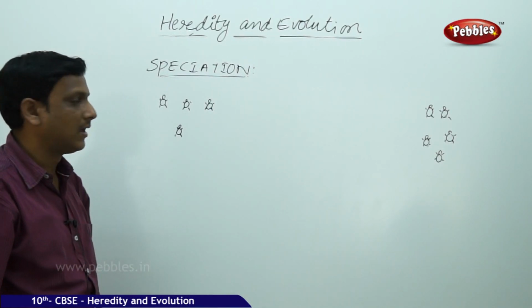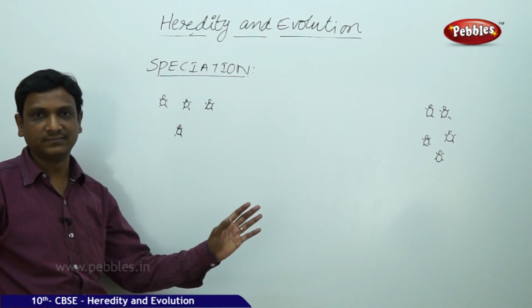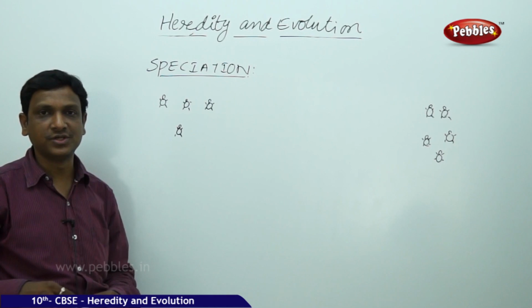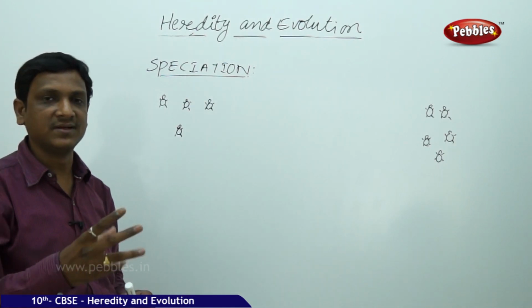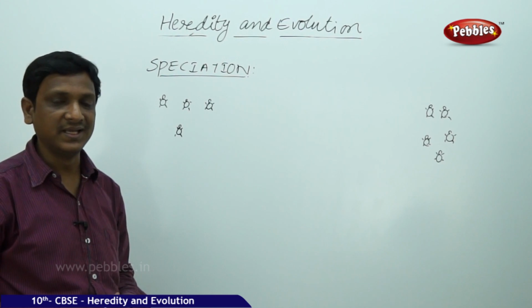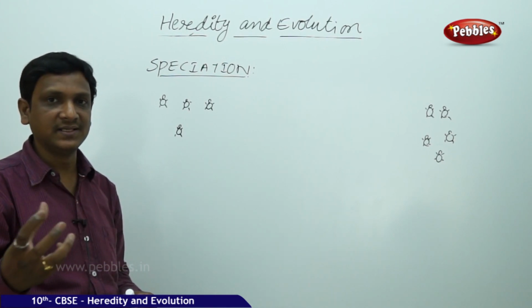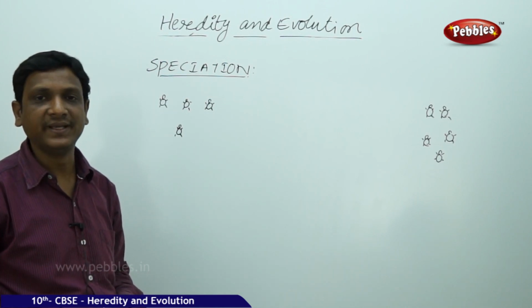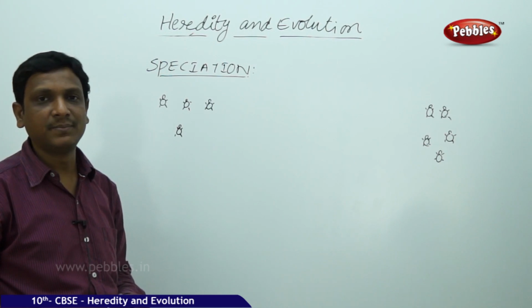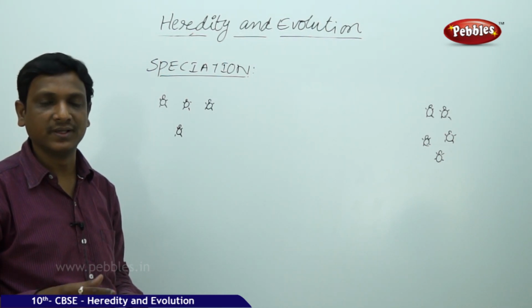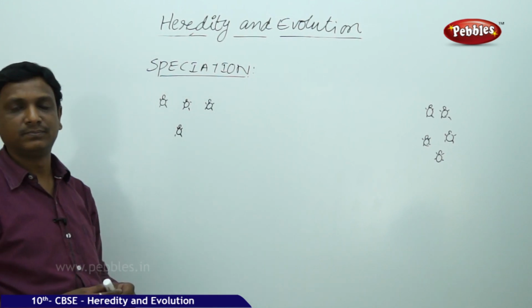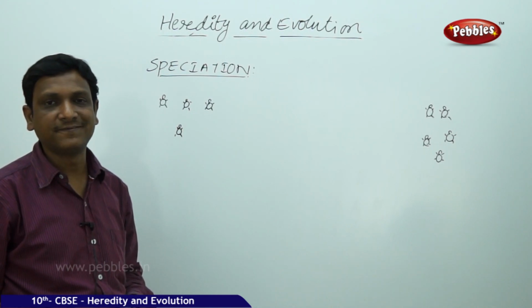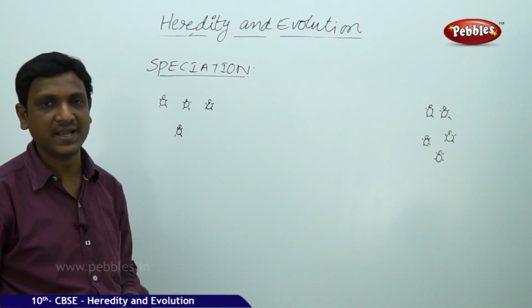So in the previous example, we have seen how different organisms are evolving. We have seen the microevolution with the example of the beetles. There we have seen red color, blue color, green color beetles. But here, different kinds of beetles have come in different colors, but all are of the same species. That means the red color beetle can reproduce with green, green can mate with blue, they can take part in reproduction. So you cannot say it is a different species, same species, some variations, that is microevolution.